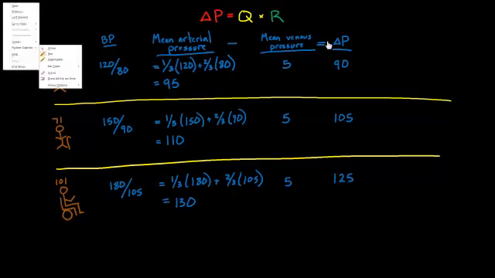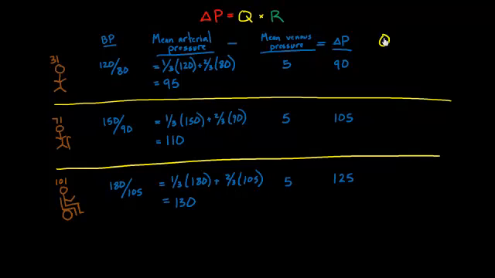Now let me change colors to figure out my Q, my flow. And right now I have, let's say, a stroke volume. I'll write it up here. Stroke volume, meaning each time my heart beats, about 70 milliliters of blood go out. So each time my heart beats, it sends out to the rest of the body 70 mLs of blood. And that's based on the fact that I'm about 70 kilos. And my heart rate is about 70, a very relaxed heart rate. And let's assume, just as we did with the mean venous pressure, that that doesn't change. So this is not going to change over time.